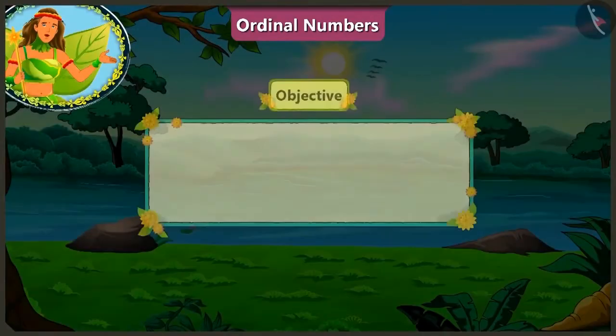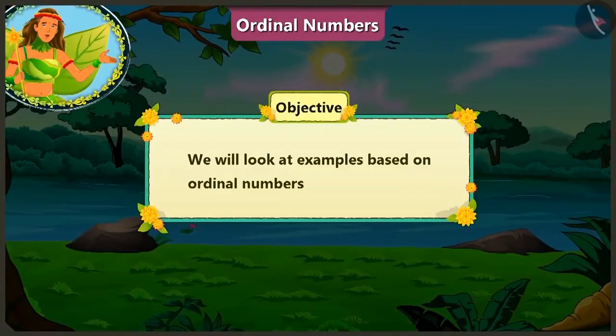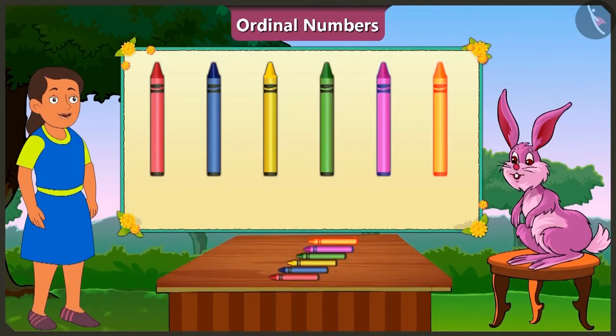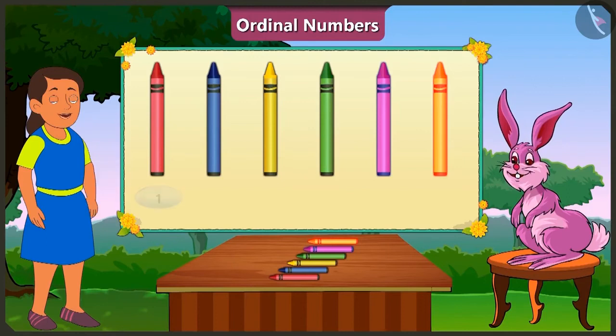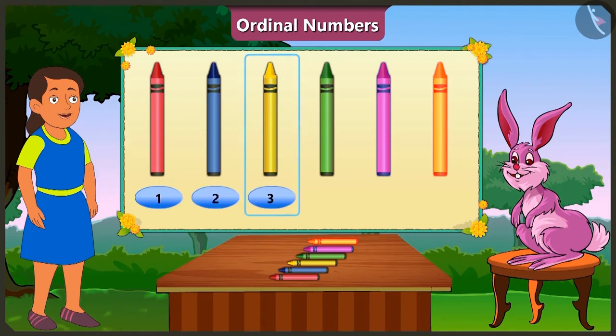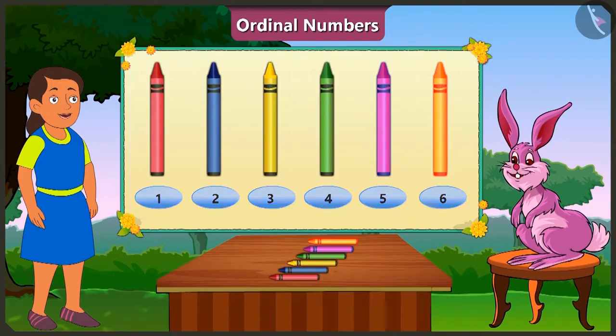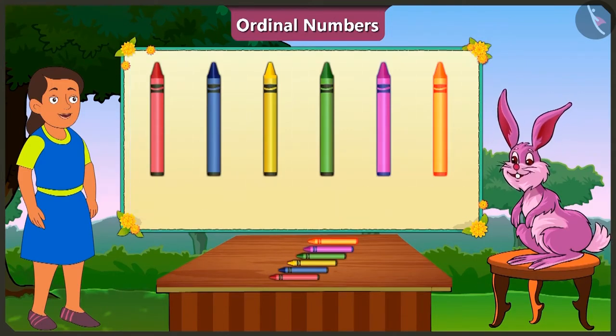Children, today we will look at examples based on ordinal numbers. Bubbly, can you tell me the position of the yellow crayon? Look, Bunny, 1, 2, 3. The yellow crayon is at the third place. Look, Bubbly, there are a total of 6 crayons here. When we need to know the position of something, we don't have to count them.